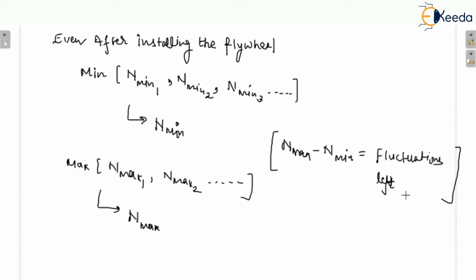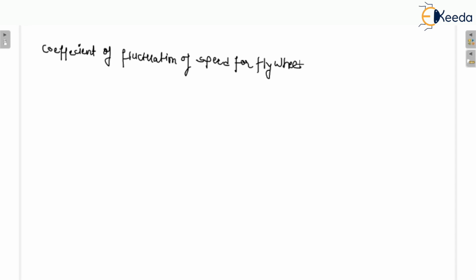So if you want to calculate the coefficient of fluctuation of speed for the flywheel, how can you calculate? What is the formula for coefficient of fluctuation of speed for the flywheel? That can be represented as Cs. Are you getting my point? It is represented as Cs.